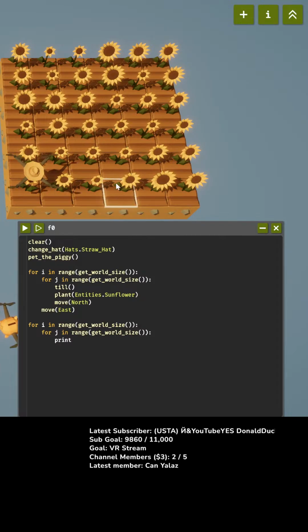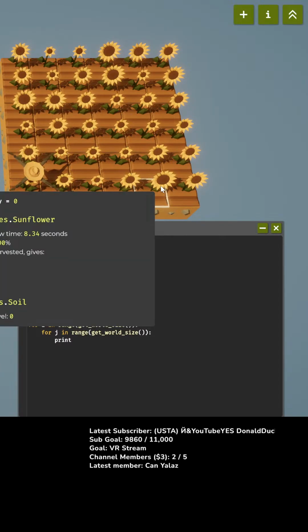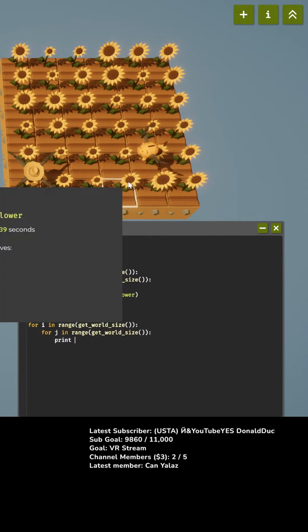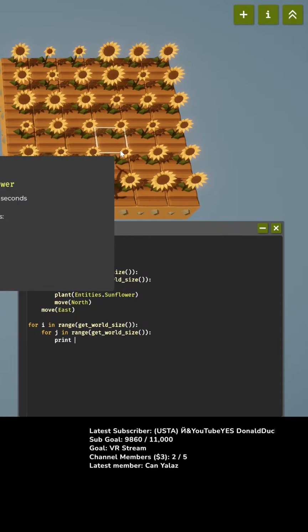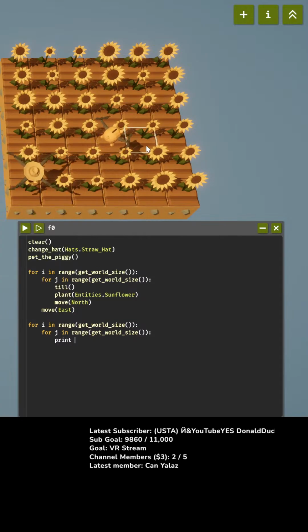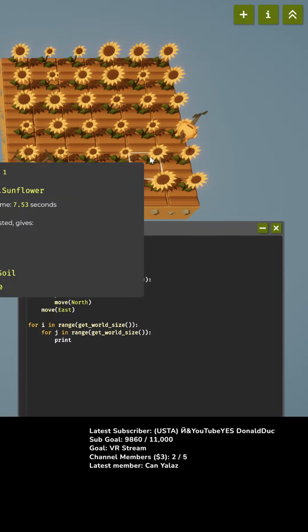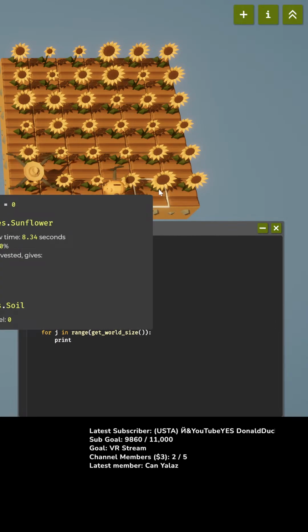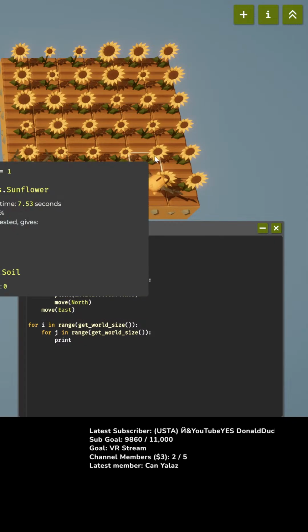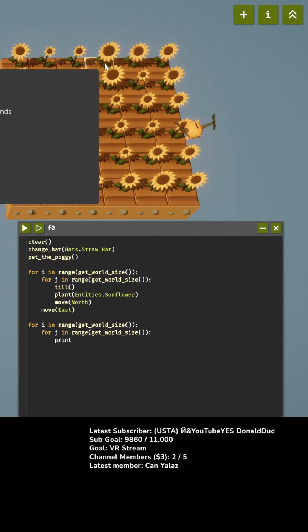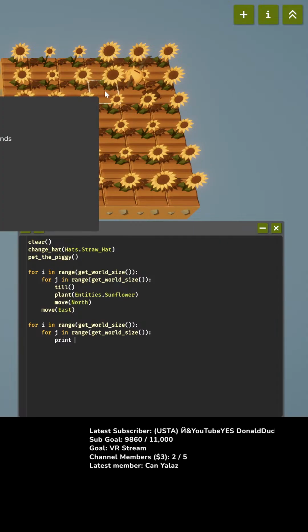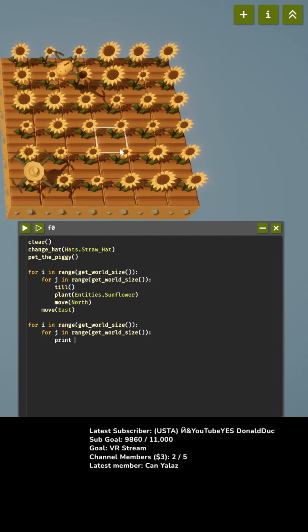Like, does the number of petals change, or is it always the same? Oh, I can hover over this. Aha. Okay, so we have no water level. Okay, got it. So when harvested, all the biggest ones will say how many it is. Okay, so I think that the size of the sunflower doesn't change over time.